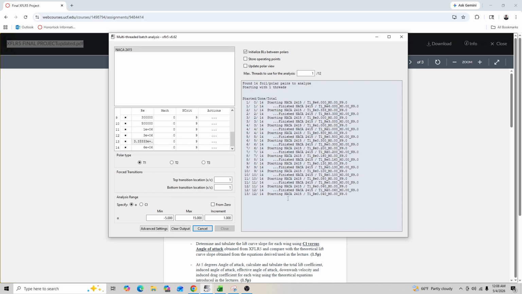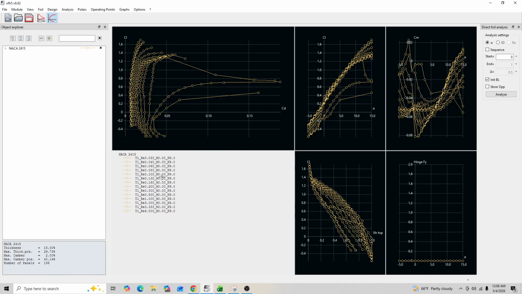It should take a second, and once it says analysis is complete, we'll continue on. Alright, analysis is complete. There you go. You can go ahead and close that, pull back up, and you'll see here we have some graphs of the CL/CD, CL and angle of attack, a couple of different graphs with our foil. We're not trying to get the graphs with the foils, we're trying to do a full wing.